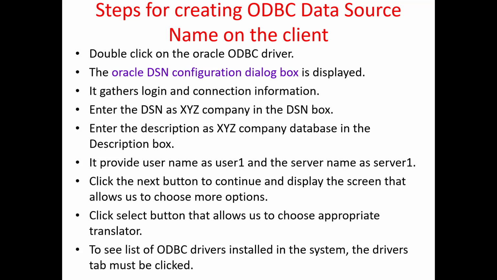Steps for creating an ODBC data source name on the client. Double-click on the Oracle ODBC driver. The Oracle DSN configuration dialog box is displayed. It gathers login and connection information. Enter the DSN as XYZ company in the DSN box. Enter the description as XYZ company database in the description box. Provide the username as user1 and the server name as server1.